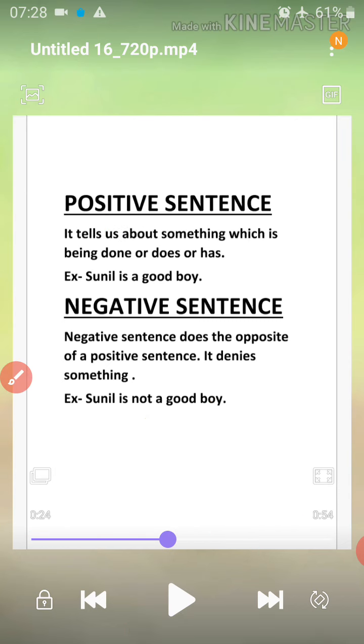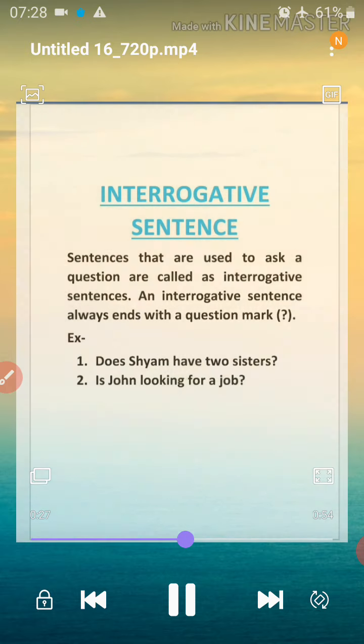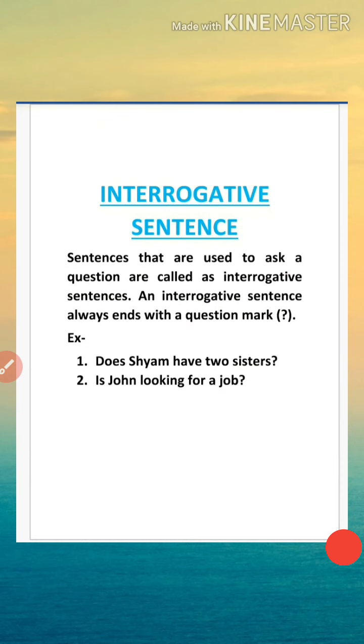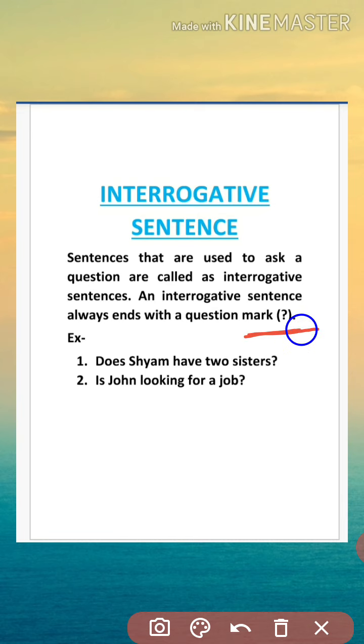And when we have the negative words like not, does not, did not, that is called a negative sentence. Now let's move on to the next type of sentence, that is the interrogative sentence. So what is an interrogative sentence? Sentences that are used to ask a question are called interrogative sentences. An interrogative sentence always ends with a question mark. So this is a question mark. Whenever we want to ask a question, we use an interrogative sentence. All the questions which people ask each other come under interrogative sentences.